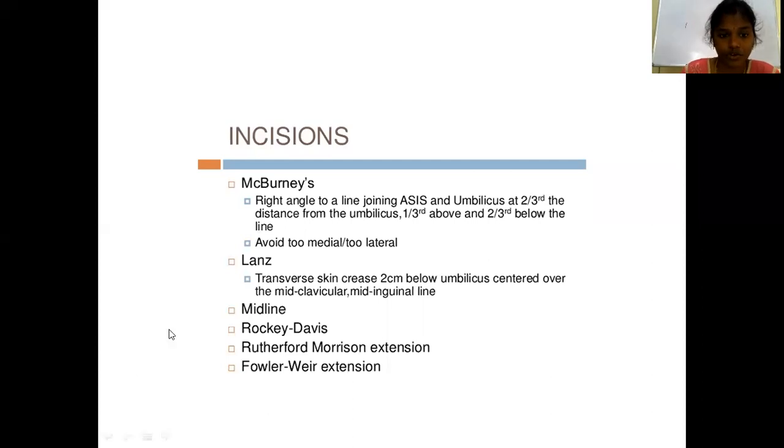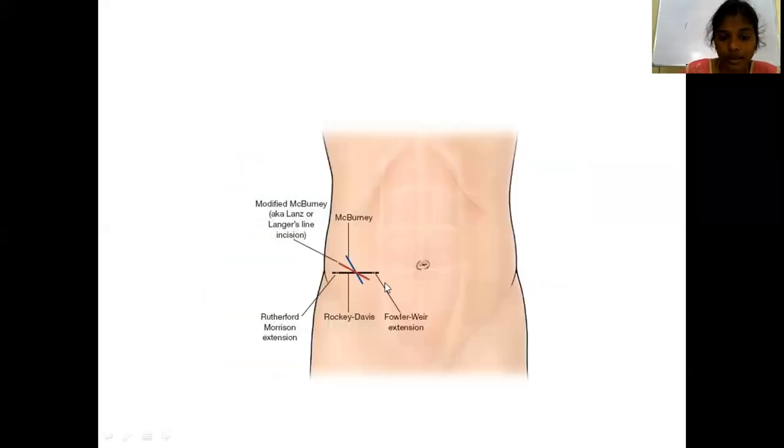I will show you. This is the umbilicus and here is the right anterior superior iliac spine. The line joining them is the spino-umbilical line.